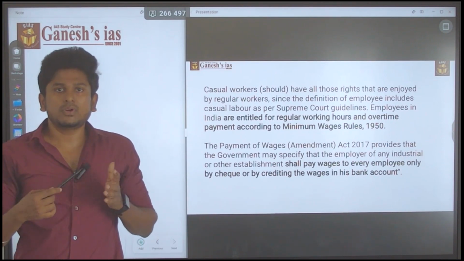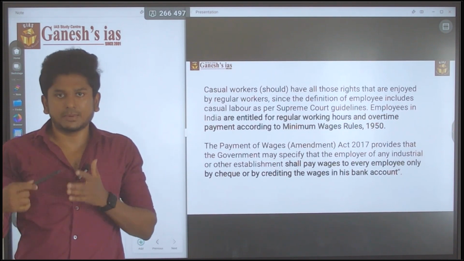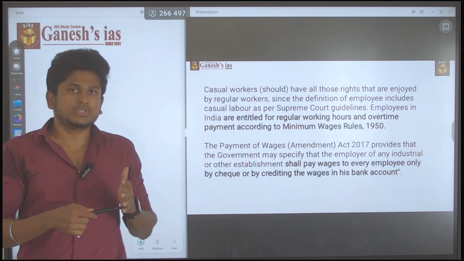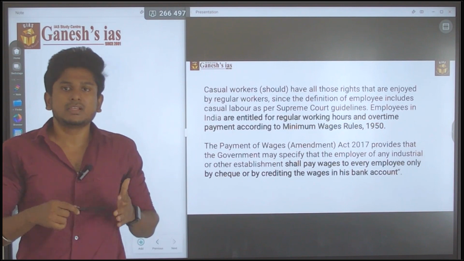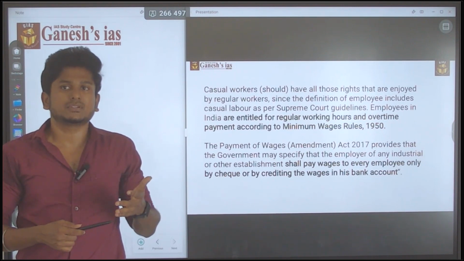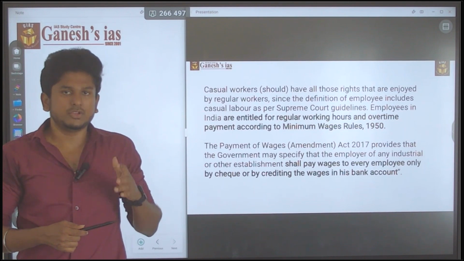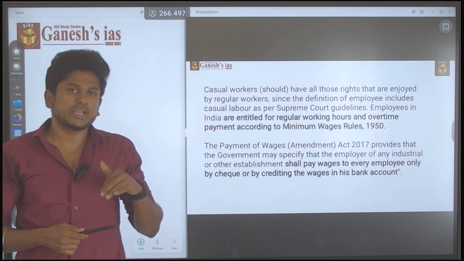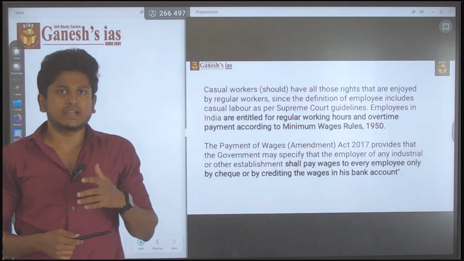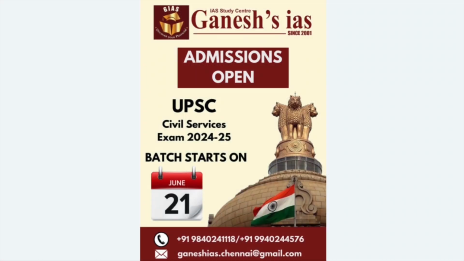Everyone covered what the Periodic Labour Force Survey is and who casual workers are. Aspirants prepared what the reports said in the Periodic Labour Force Survey. But the concern is that sometimes, unexpectedly, the UPSC will do something extraordinary also, so you have to be ready for that too. Okay, thank you.